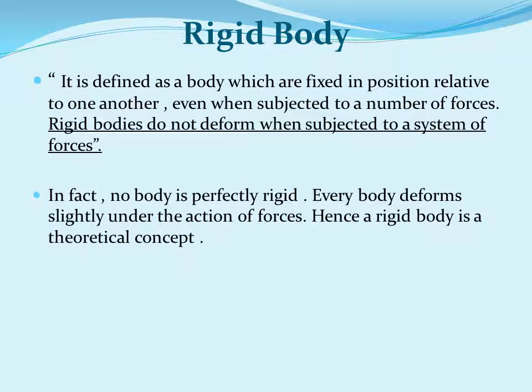In fact, no body is perfectly rigid. Every body deforms slightly under the action of forces. Hence, a rigid body is a theoretical or imaginary concept.